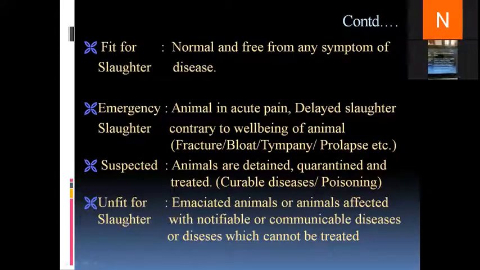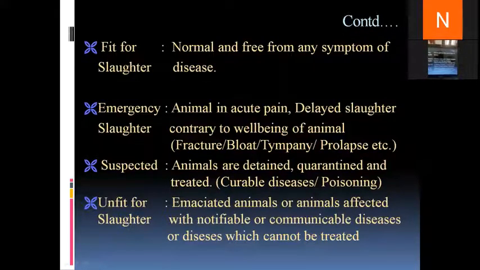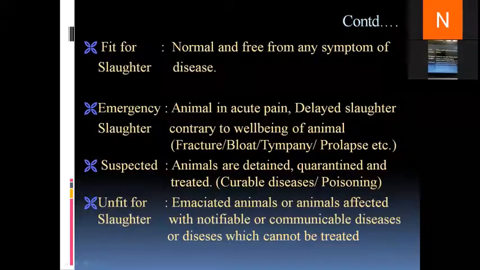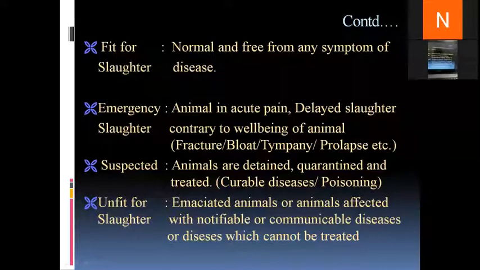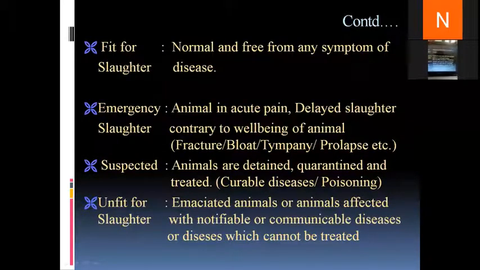So as I told you, fit for slaughter means the animal is normal and free from any symptoms of disease, and that animal can be moved on for slaughtering. Then comes emergency slaughter, when the animal is in acute pain, the pain is intense, and delay in slaughter would be against the well-being of the animal. Then comes suspected, in which the animal is detained for a particular period of time and is treated as well. And if the disease passes, it is known as fit for slaughter.